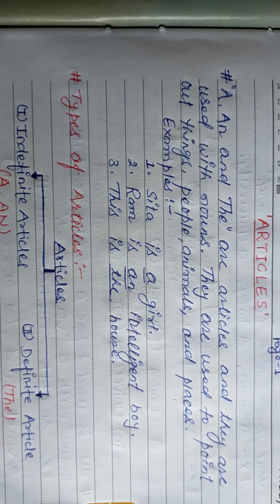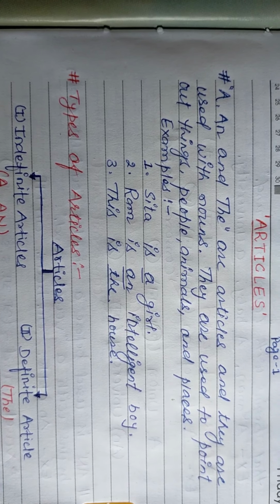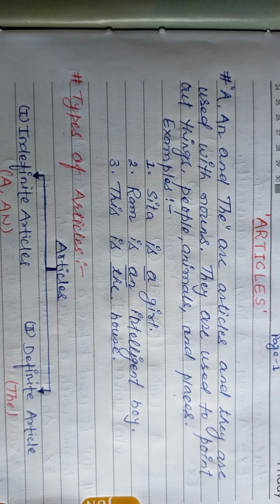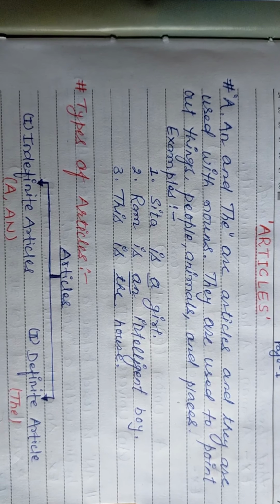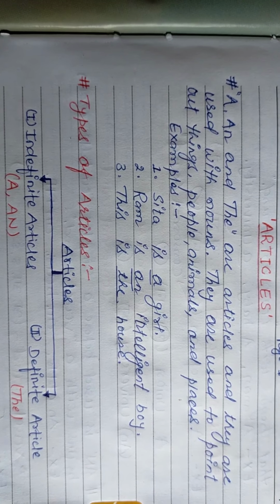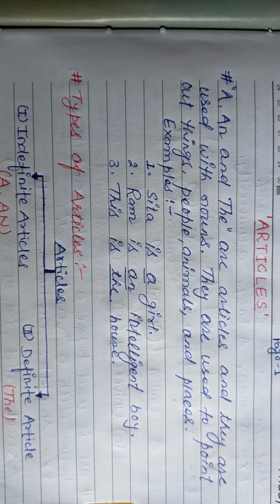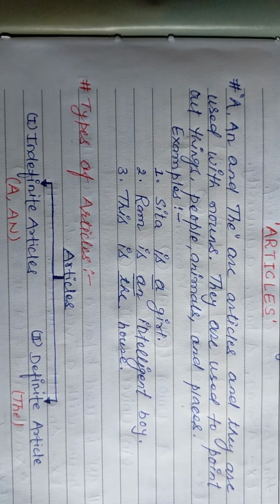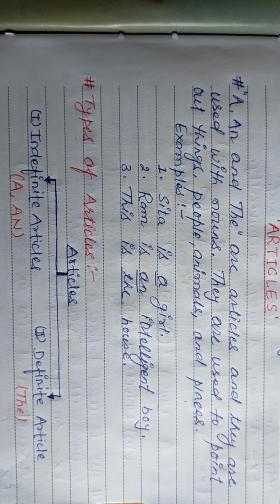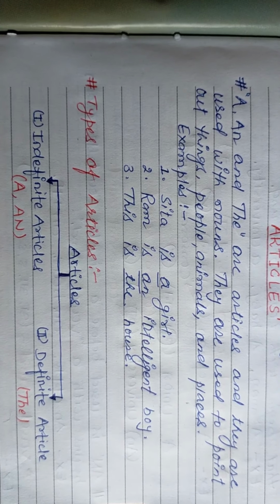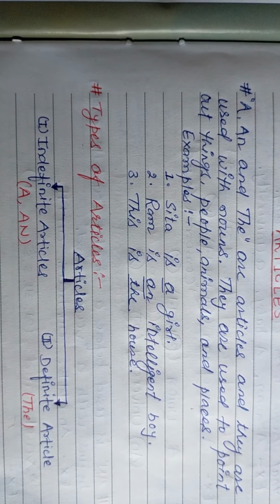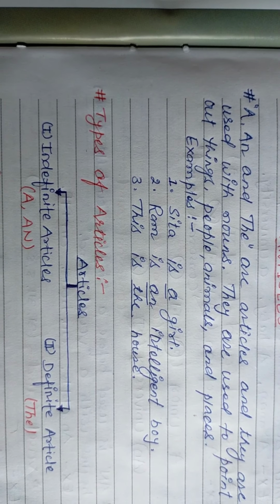It is clear in its explanation. A, an and the are articles we are going to use with the singular noun, and it is very important to use them before it. They are used to point out things. It means we want to indicate things, people, and animals. For this we are going to use articles, and it is very necessary to understand this. Now come to the example.